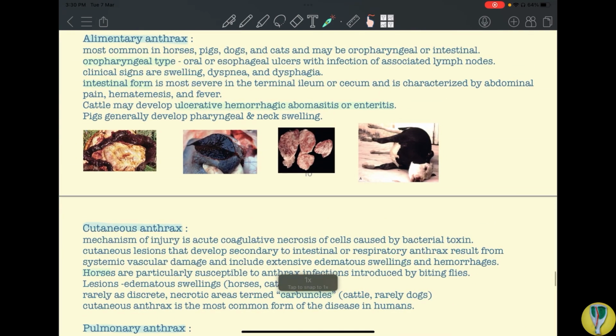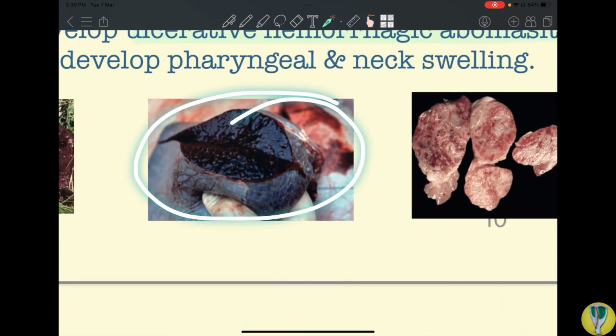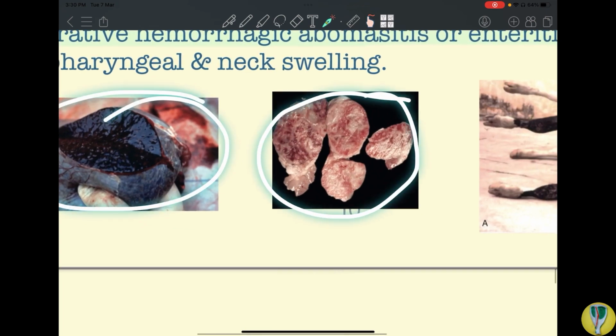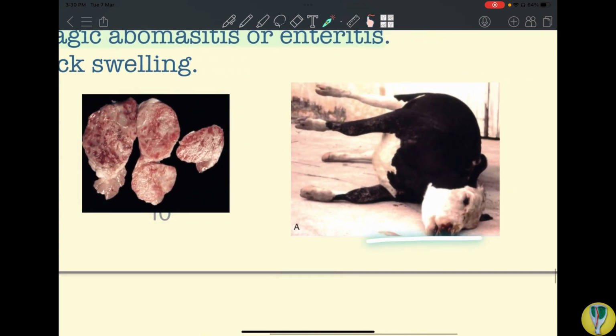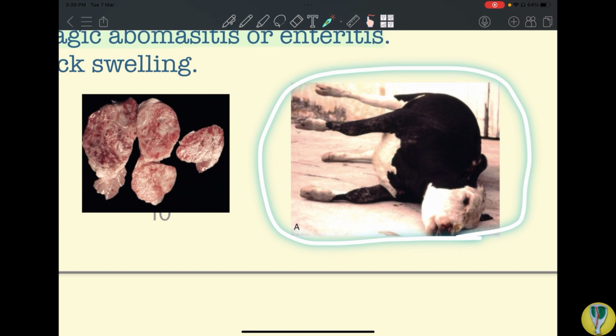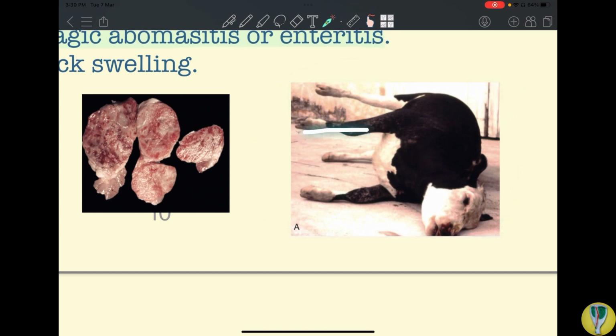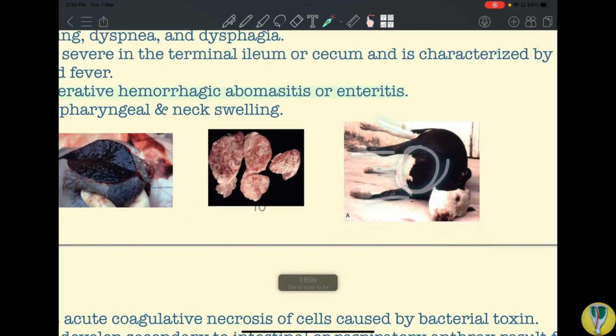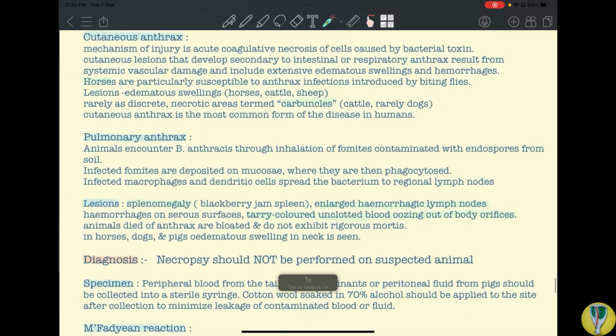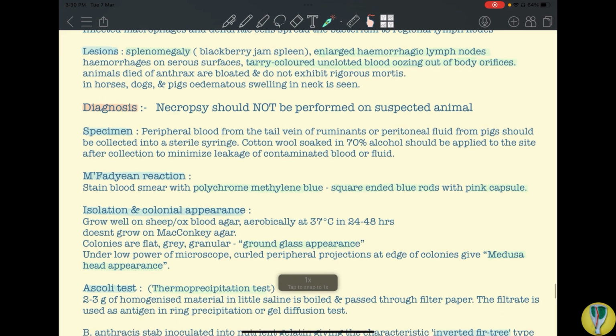Okay, so this is a picture of the blackberry jam spleen and hemorrhagic enlarged lymph nodes, and here you can see a carcass suspected to have died from anthrax, and you can see that there's a sawhorse appearance. Why? Because the animal is very much bloated. Okay, so the diagnosis point to note here is that necropsy should not be performed.